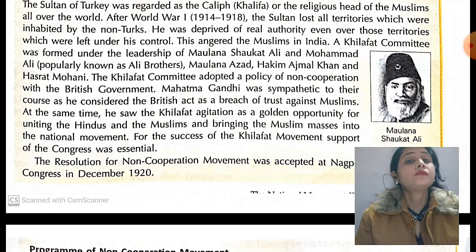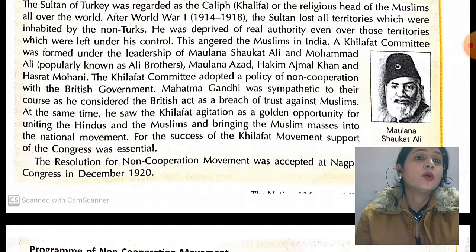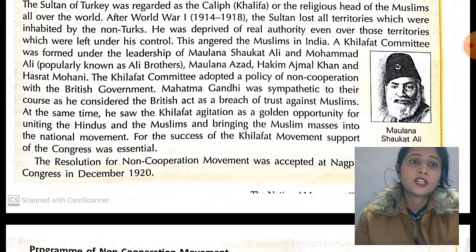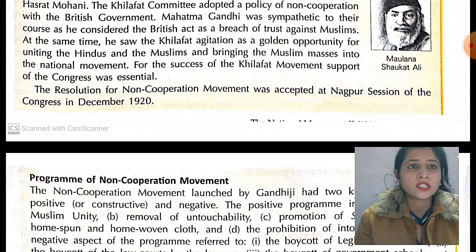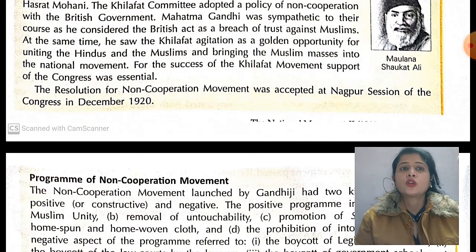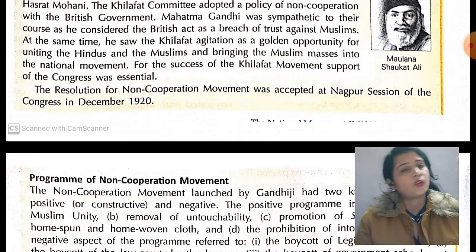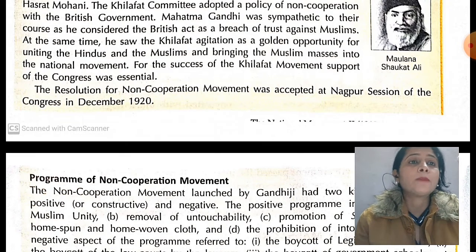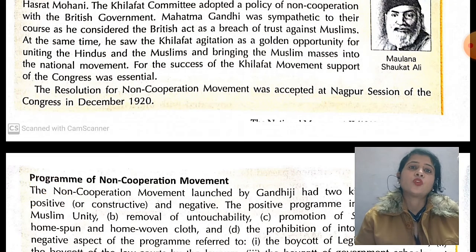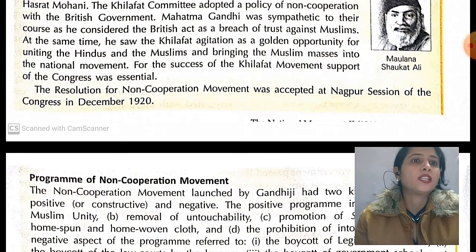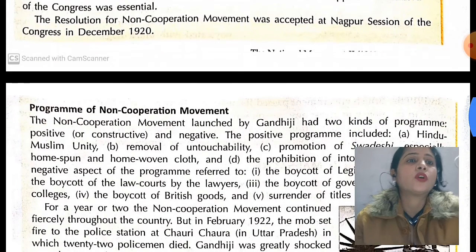So the resolution of the non-cooperation movement was accepted at the Nagpur session of the Congress in December 1920. At this time, Hindus and Muslims were together, and the mass agitation that was held was called the Khilafat Andolan.